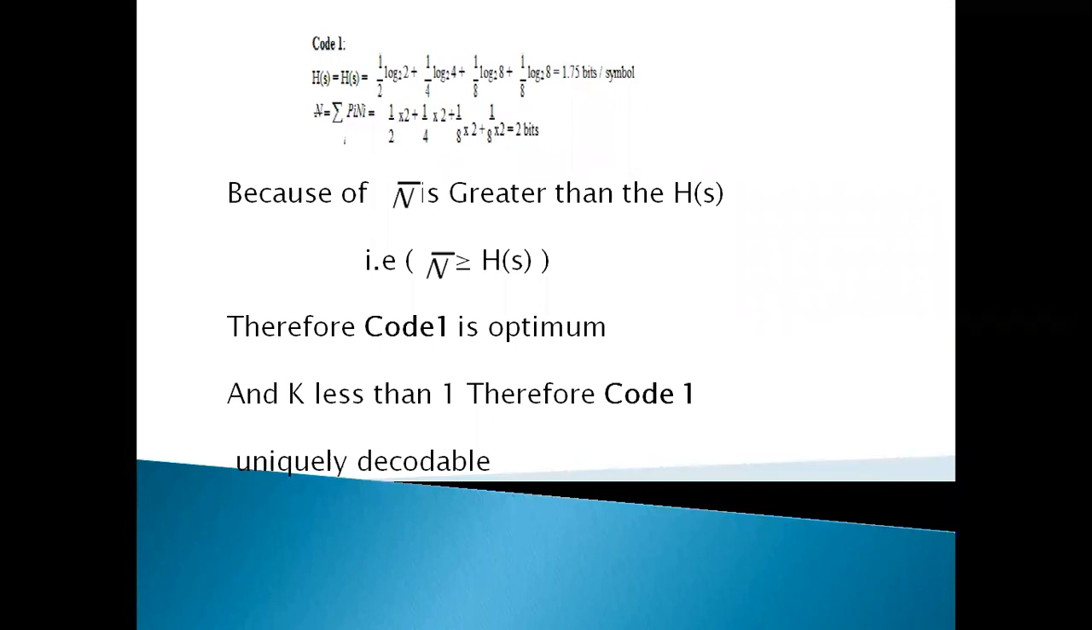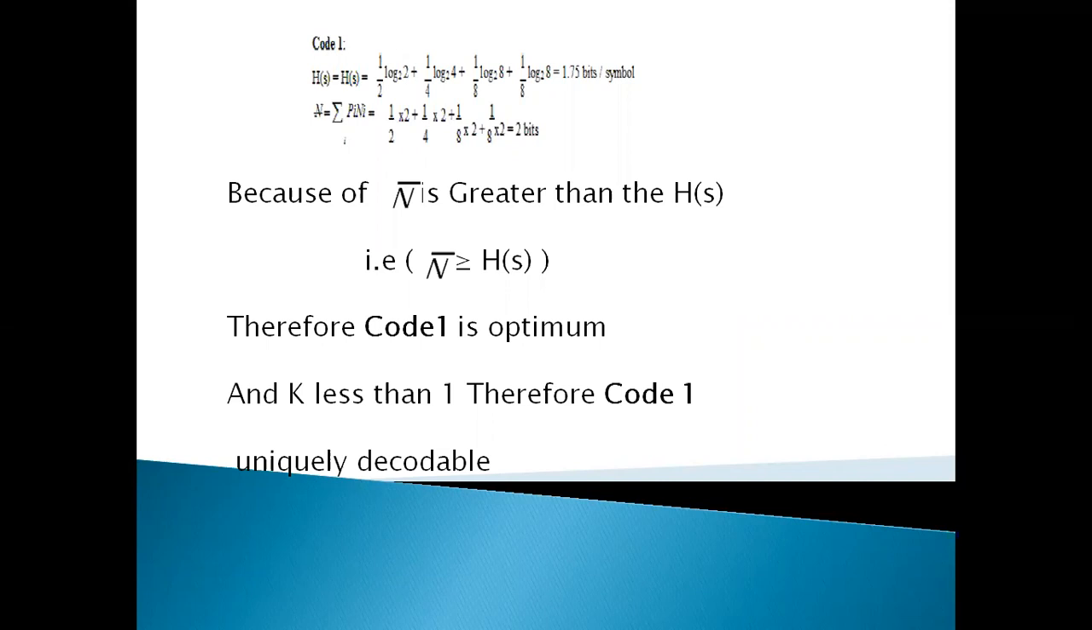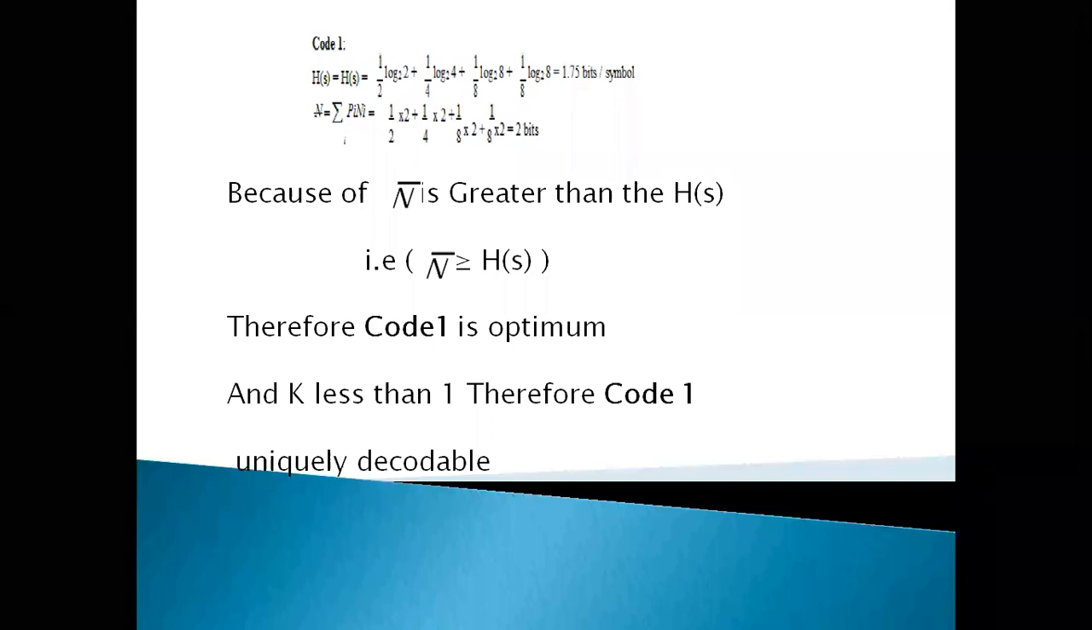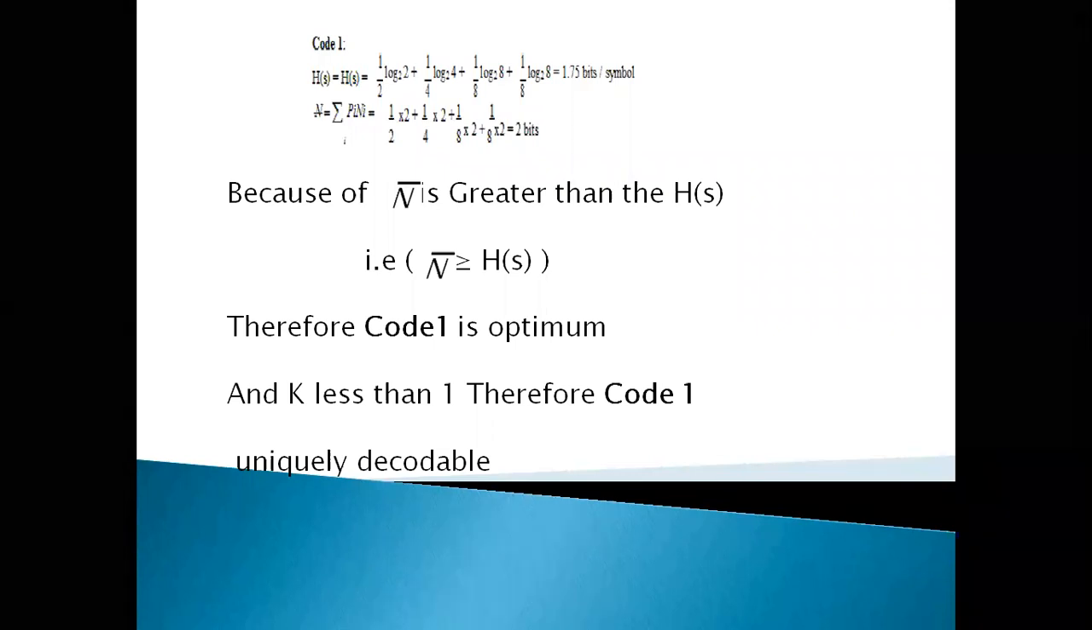One by 2 into 1 by 2, plus 1 by 2 into 1 by 2, plus 1 by 2 into 1 by 2. How much? 1 by 4 plus 1 by 4 plus 1 by 4 plus 1 by 4. What is the value? K is equal to 1. So that's why K is equal to 1.